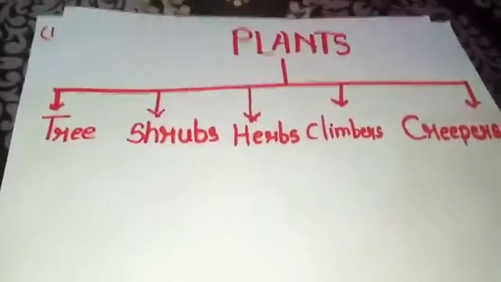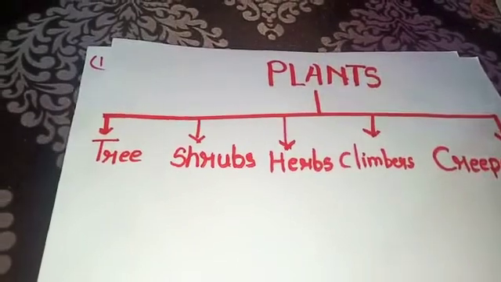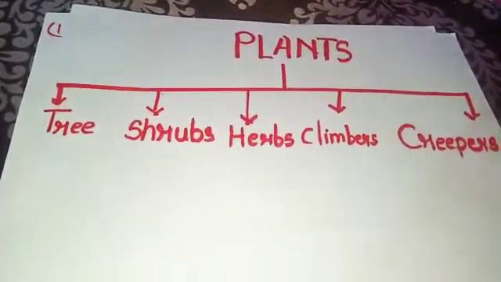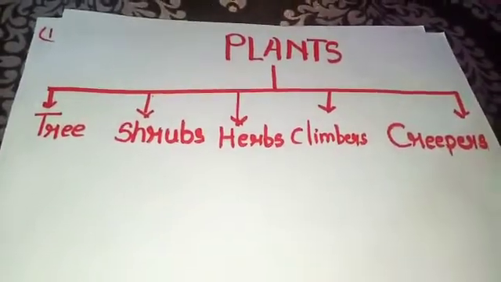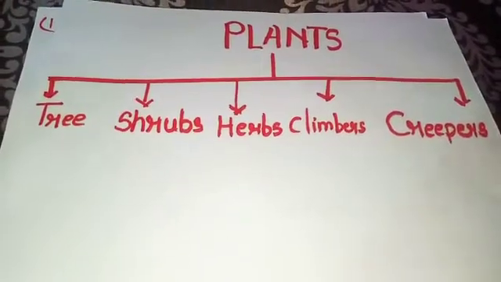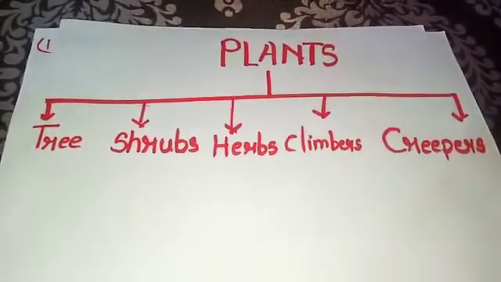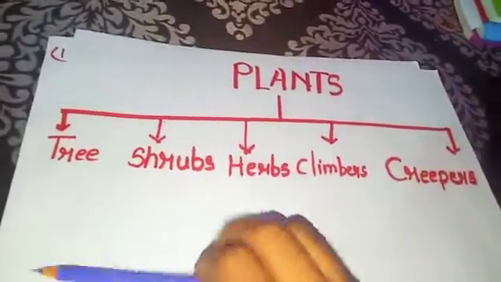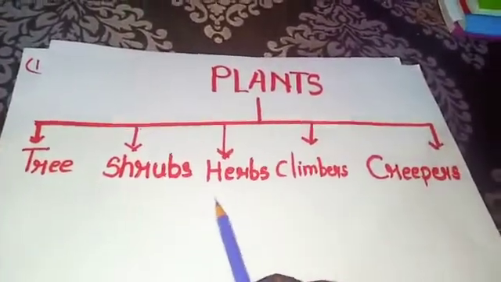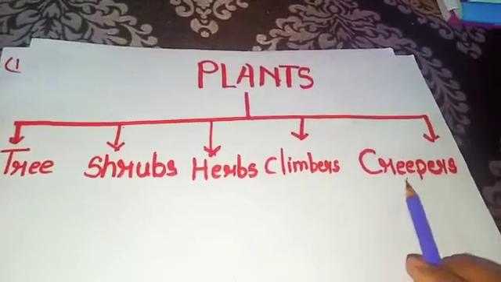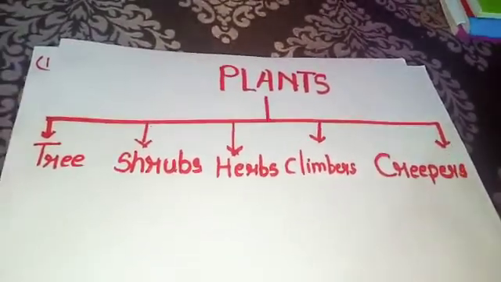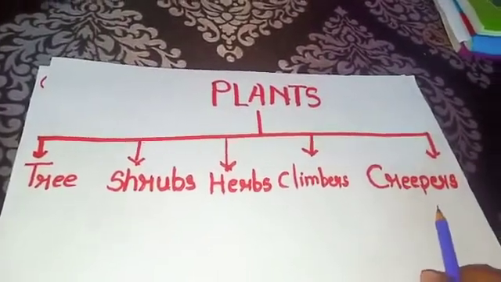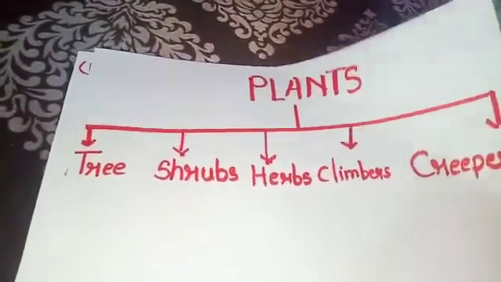So, you must see different kinds of plants around you, like some are big and some are small, and some are strong and some are very weak. So, on the basis of their shape and size, they are classified as trees, shrubs, herbs, climbers and creepers. Now, we will discuss them one by one. So first of all, we will talk about the tree.